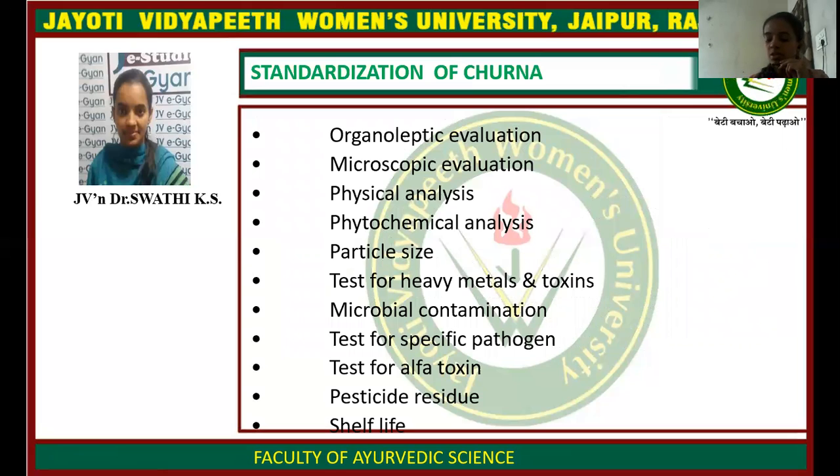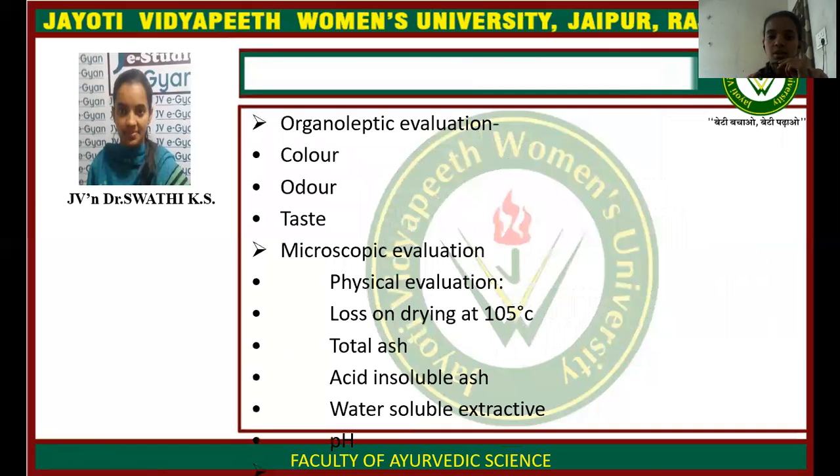Next, coming to the standardization of the churnas. In that: organoleptic evaluation, microscopic evaluation, physical analysis, phytochemical analysis, particle size, test for heavy metals and toxins, microbial contamination, test for specific pathogens, test for aflatoxin, pesticide residue, and shelf life.